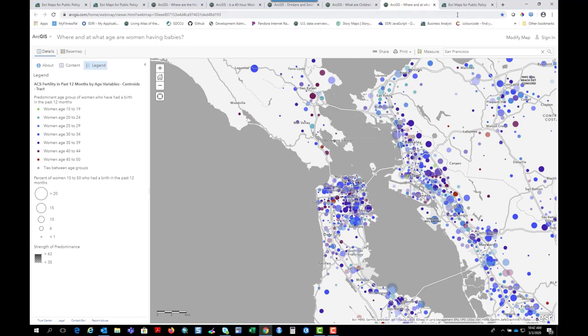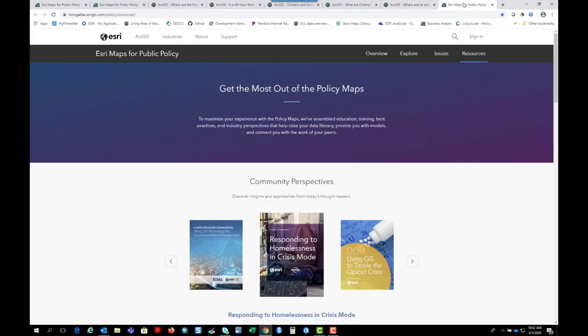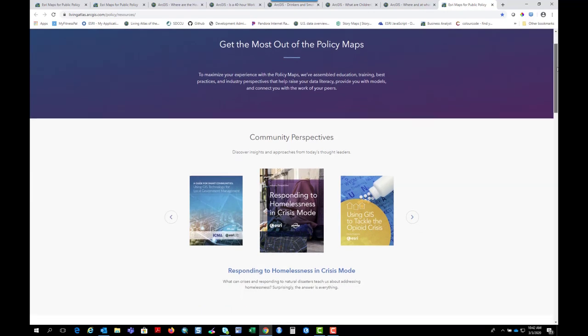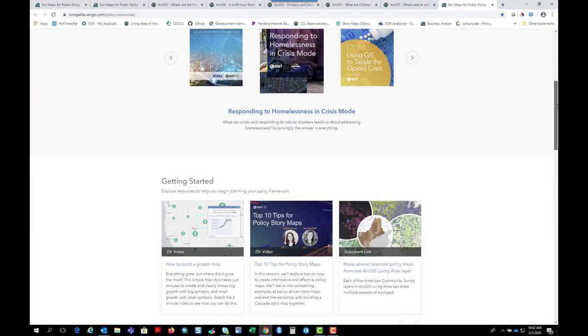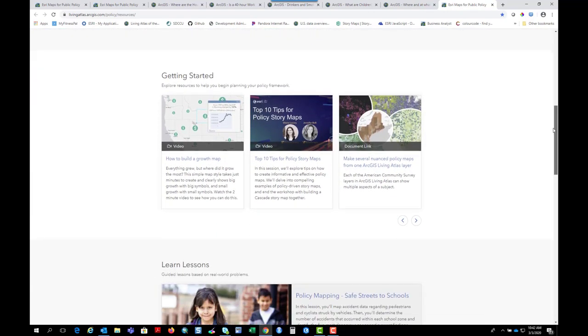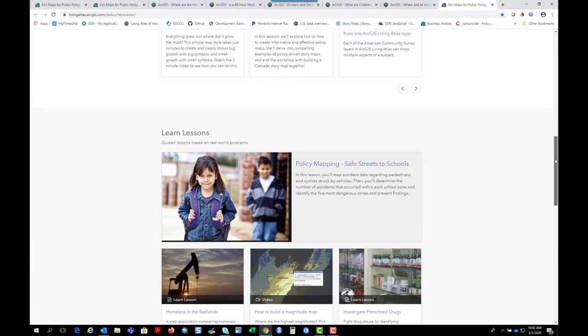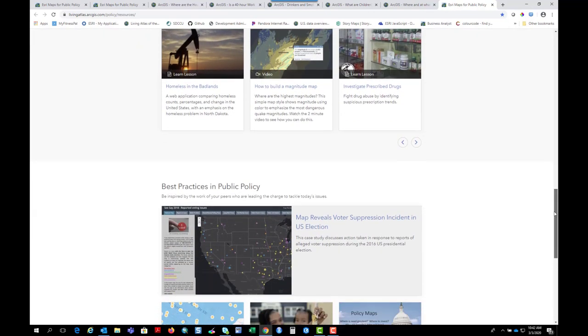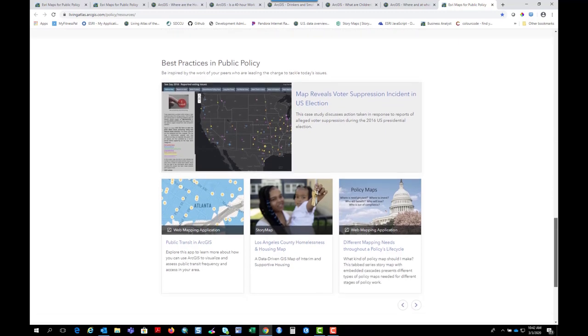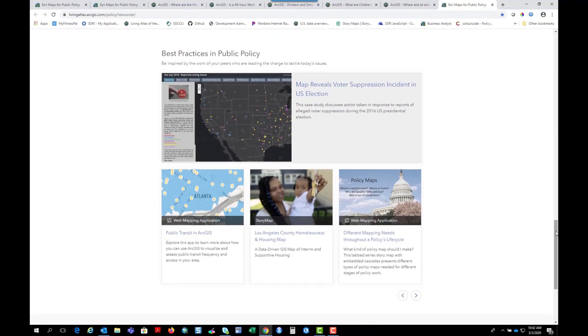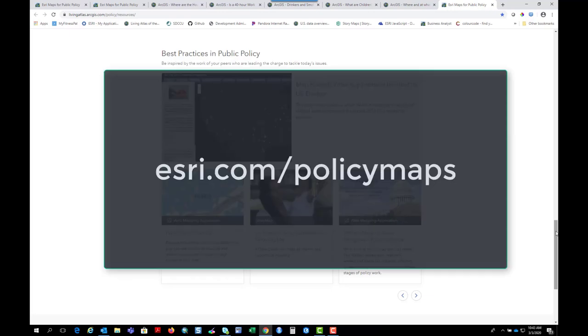There we go. Alright, so those are just some of the maps that you'll find in the Maps for Public Policy site. I want to close on the Resources tab here, where there are all kinds of guides, tutorials, videos, blog posts, ArcGIS Learn lessons, and more to help you be successful creating your own policy maps about issues very important to your community that clearly highlight the opportunity to intervene. And this is all at esri.com/policymaps.